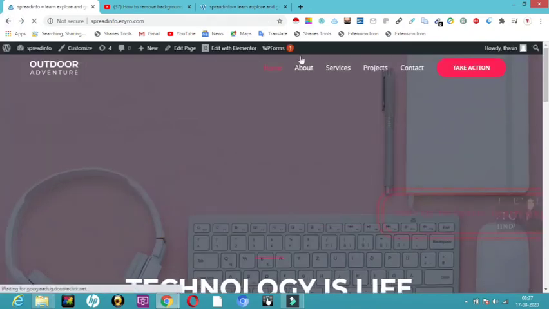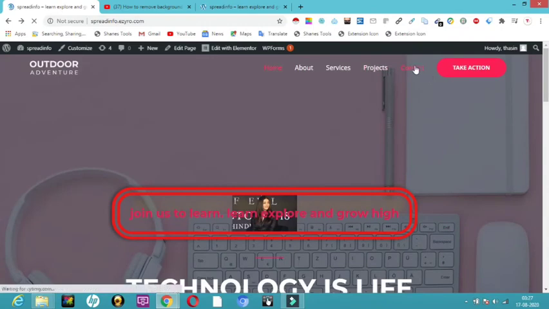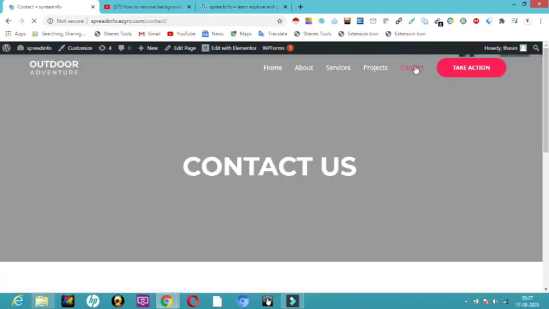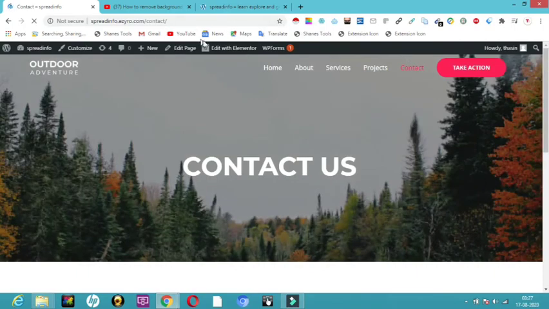Let me come over here. Now I want something called a map also to be in my contact section. So in the contact section, I'll just click on edit with Elementor.